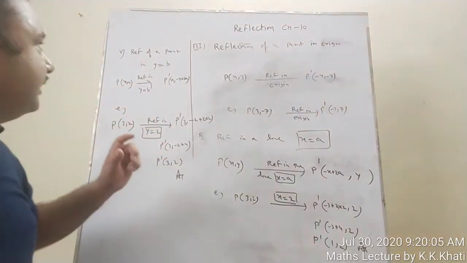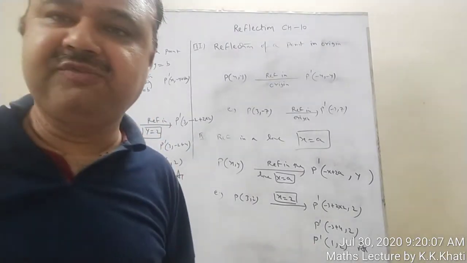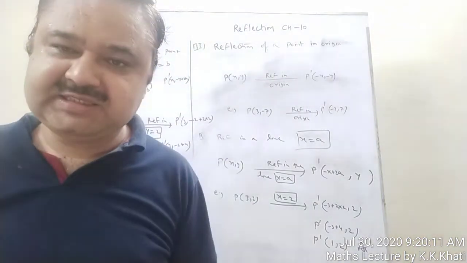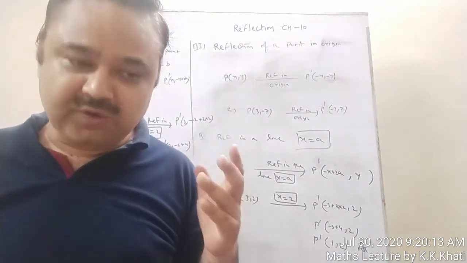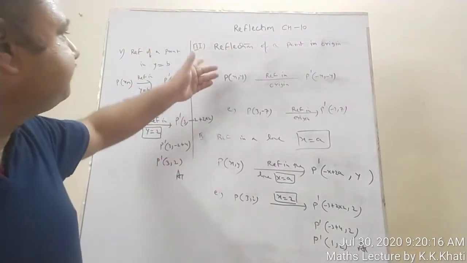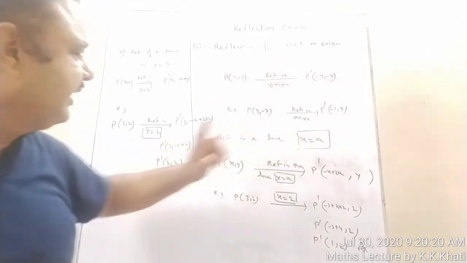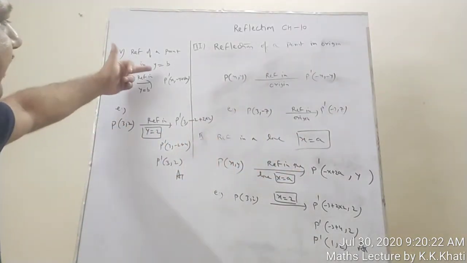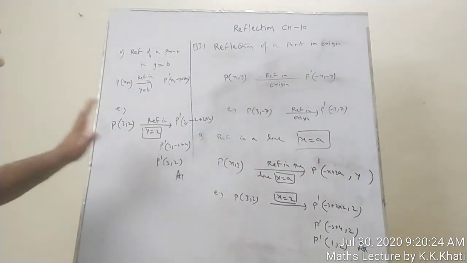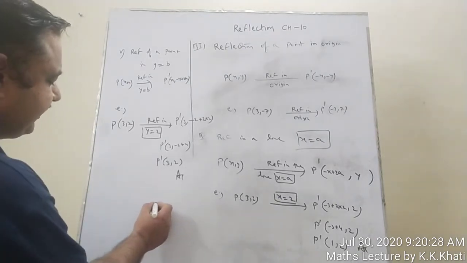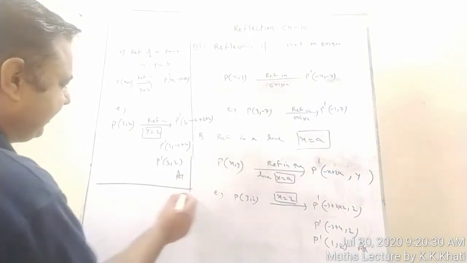So these are the five topics we have done: reflection of a point in the x-axis, reflection of a point in the y-axis, reflection of a point in the origin, reflection of a point in a line x is equal to a, and reflection of a point in a line y is equal to b. Now the last topic of this particular chapter is invariant point.